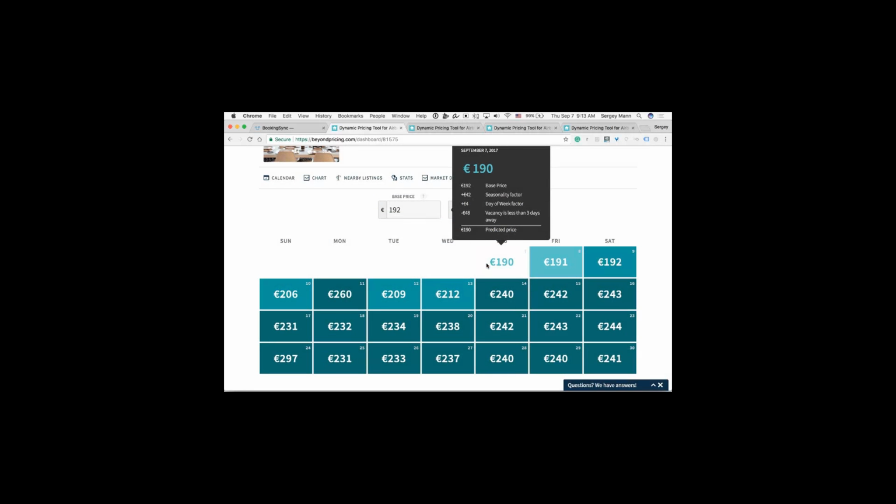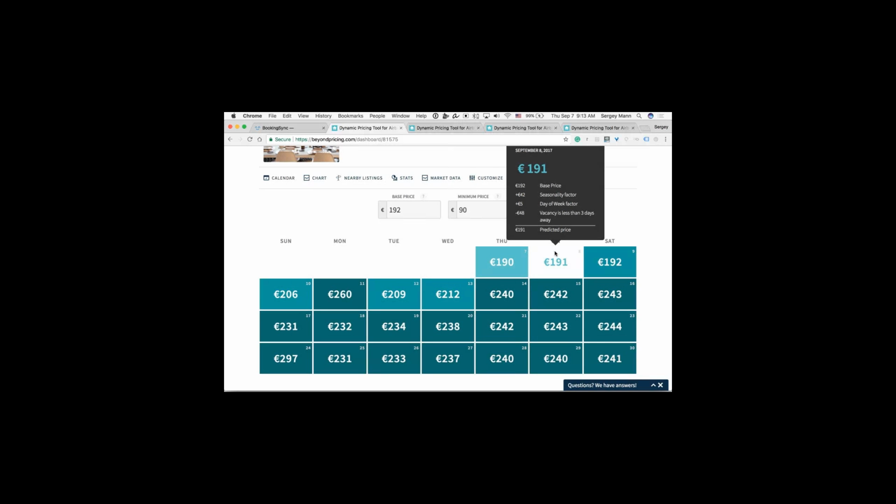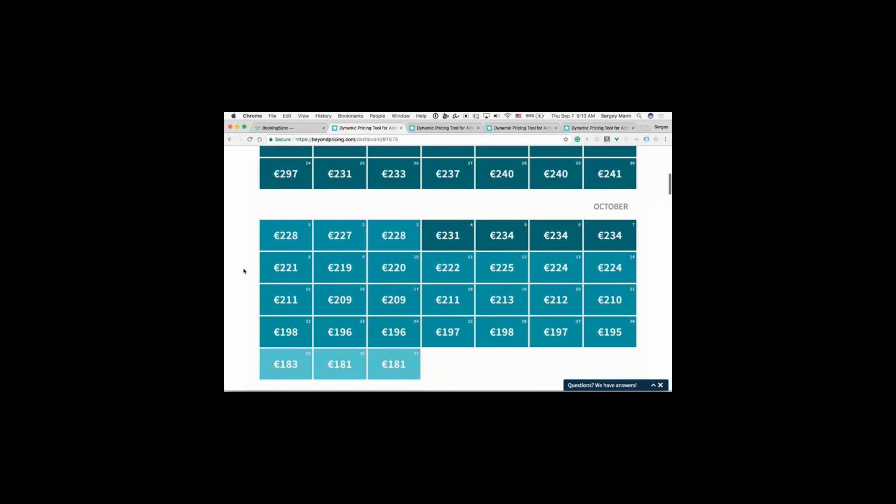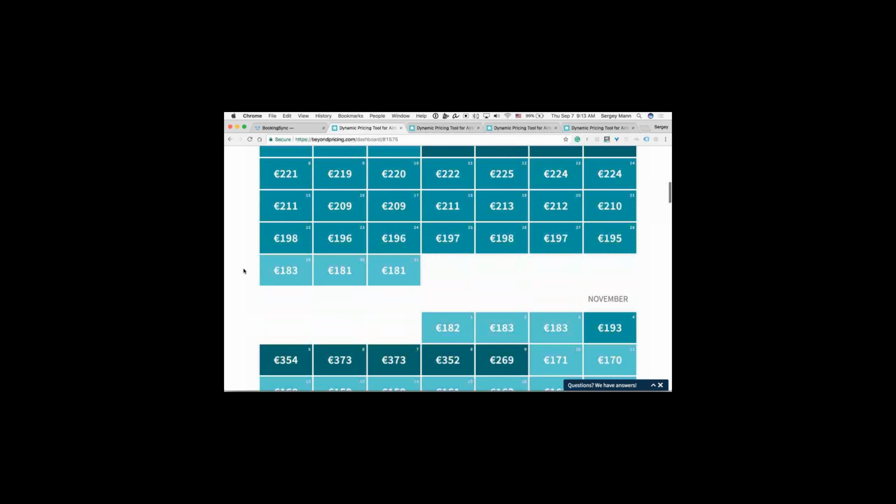We also apply an automatic discount for last minute bookings. So in this case, since this is literally today, and this is tomorrow, this is less than 3 days away. And so we're automatically also discounting for that if there's a vacancy to make sure that you're still getting as many bookings as possible, even if the price is a little bit lower. But it's better to still get a booking than stay empty. So scrolling down a little bit more, you can see all of your prices optimized like this.